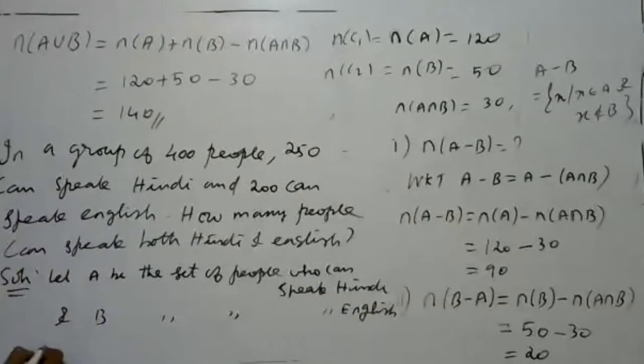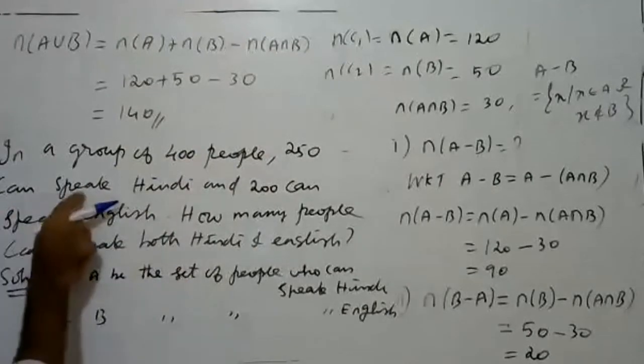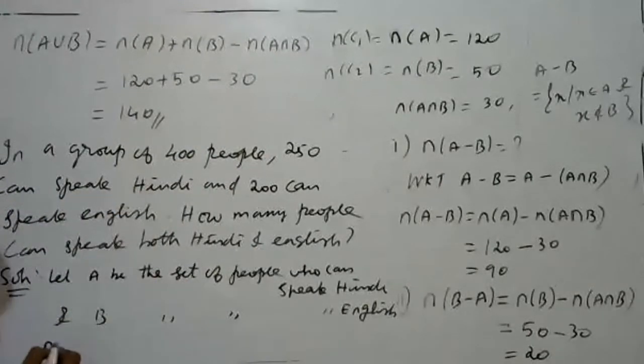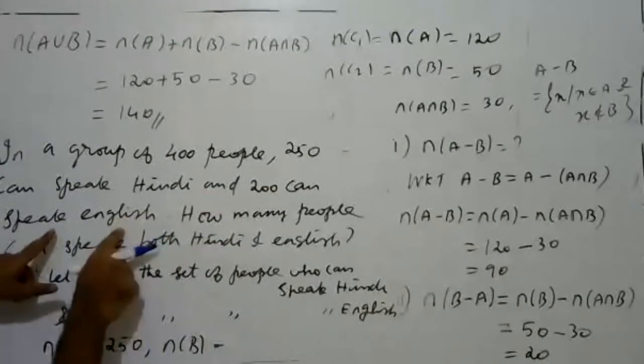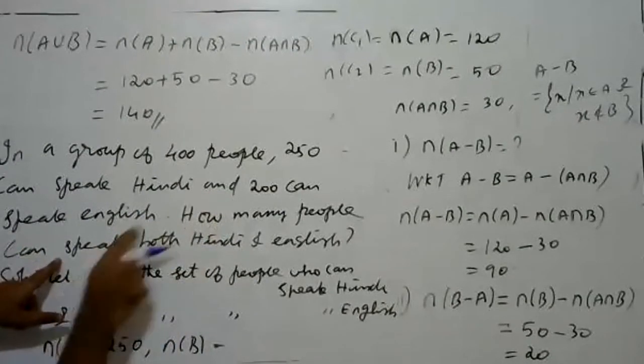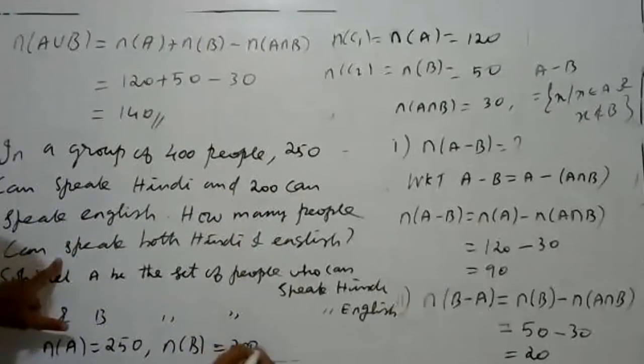What is given? Totally 400 people. 250 can speak Hindi, so N of A is 250. What is N of B? 200 can speak English, so this is 200.